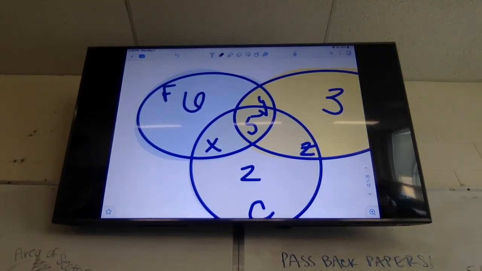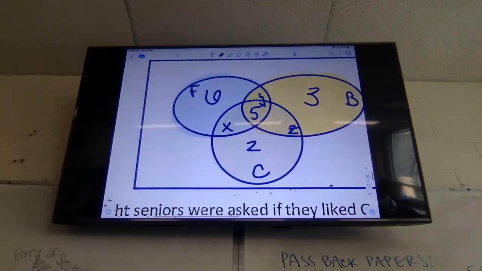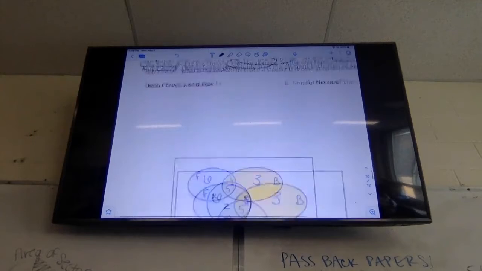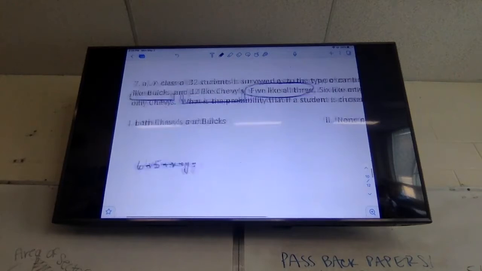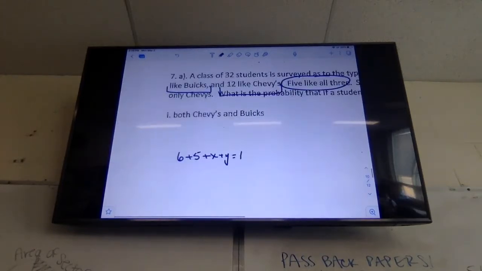And what we're going to do now is write an equation for this. The equation to represent how many kids like Fords is going to be 6 plus 5 plus X plus Y. Are you okay with that? Adding up all the pieces that make up my Ford circle. So 6 and 5 and X and Y are all in that Ford circle. So we'll say 6 plus 5 plus X plus Y. And how many kids did we say like Fords? 19. So we're going to say that equals 19.